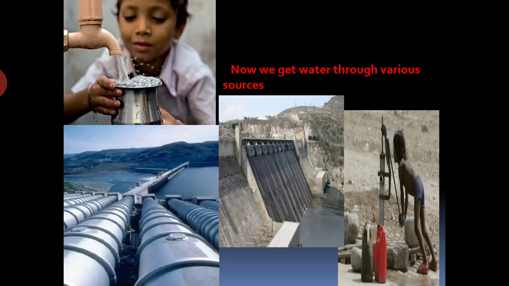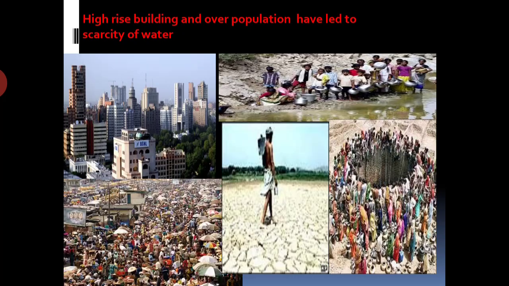So in modern times, now we get water through various sources. We get water from tube wells, from taps, and from hand pumps. But now also there is a problem of water scarcity. Now also there is a big problem that water is not available in many parts of India.